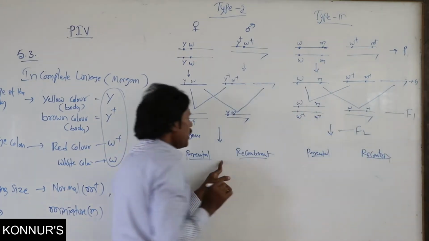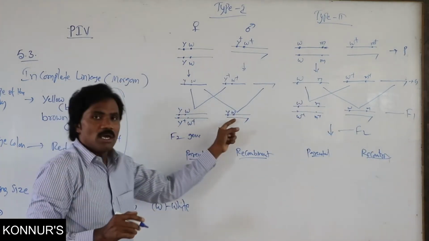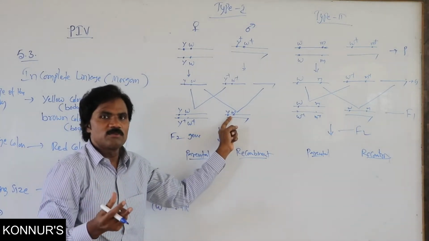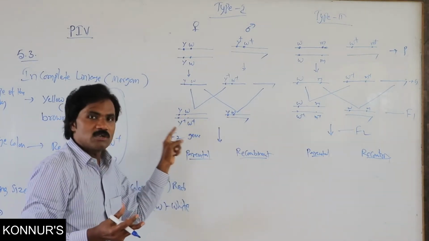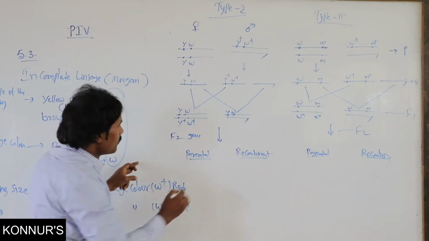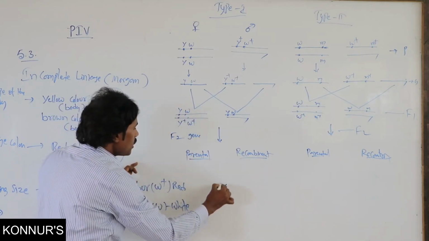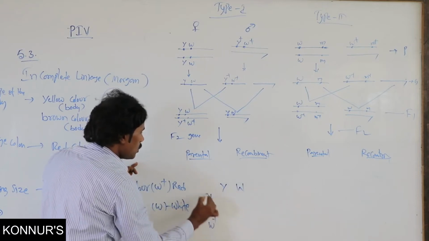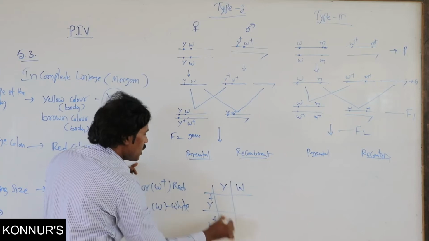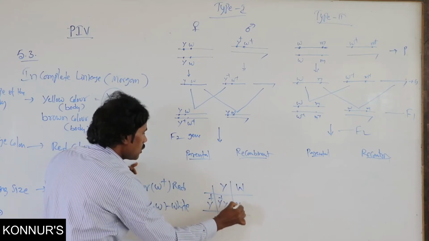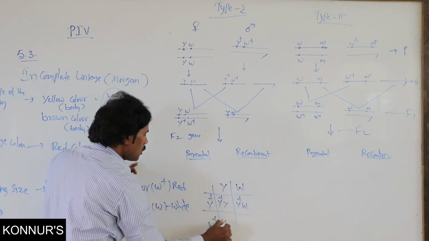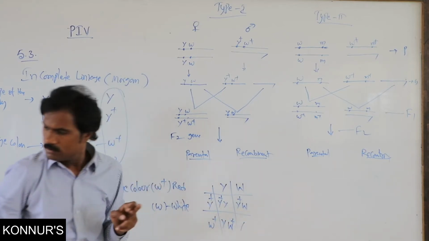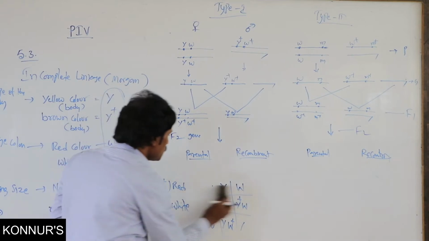Here, in the parental type, there is no possibility of the formation of different types. Here, there may be a chance. How can one form it here? Simply write like W, like this, the possible formation of gametes. Why?